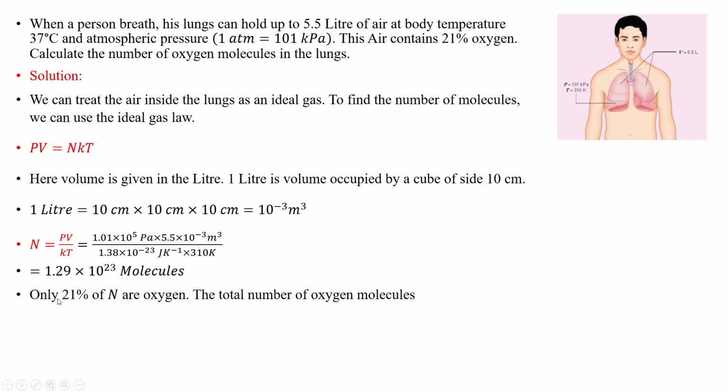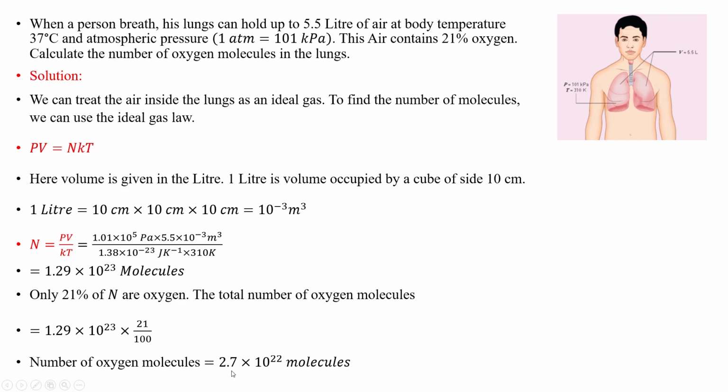So we know that here 21% of the particles are oxygen. The total number of oxygen molecules would be, we take the percentage: 1.29 into 10 raised to power 23 multiplied by 21 divided by 100. So the number of oxygen molecules would be 2.7 into 10 raised to power 22 molecules.